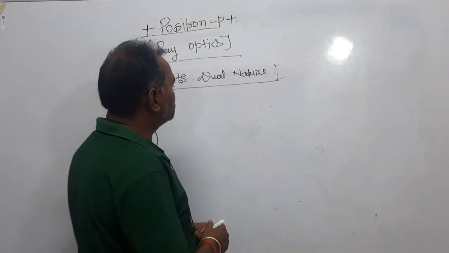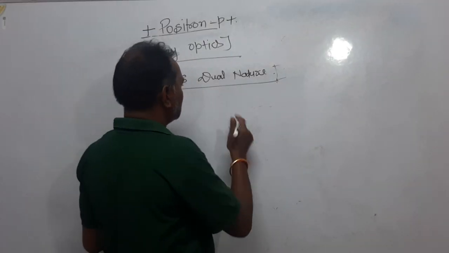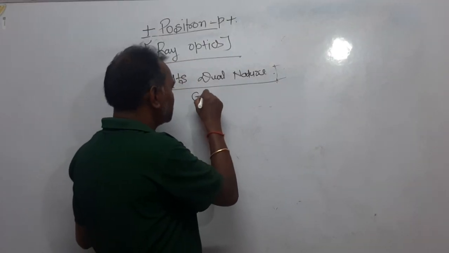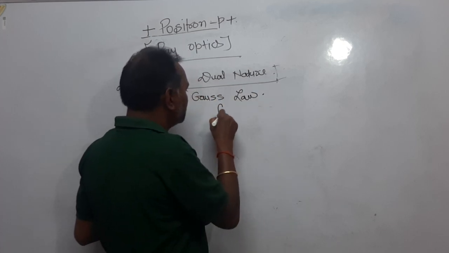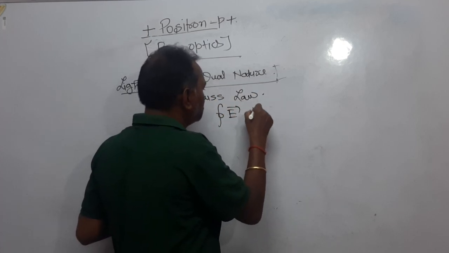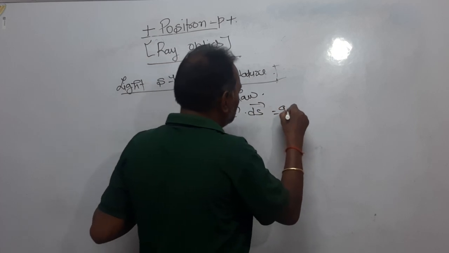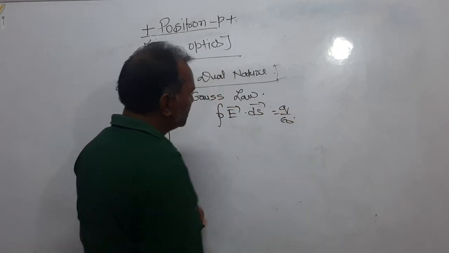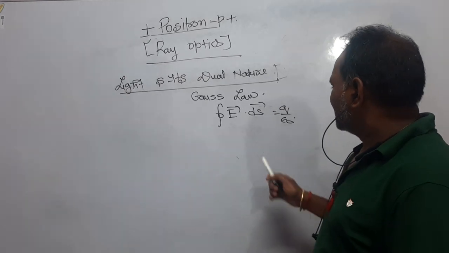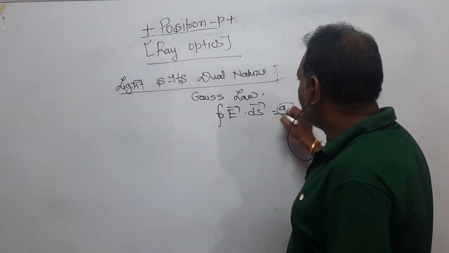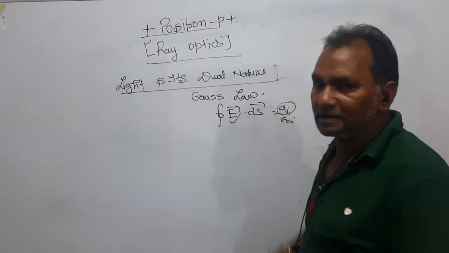Look here, you must have studied Gauss law in electrostatics. Gauss law in electrostatics is what? That is integral E dot ds is equal to q upon epsilon naught. What does it mean? This law says that wherever there is a charge, there is an electric field.